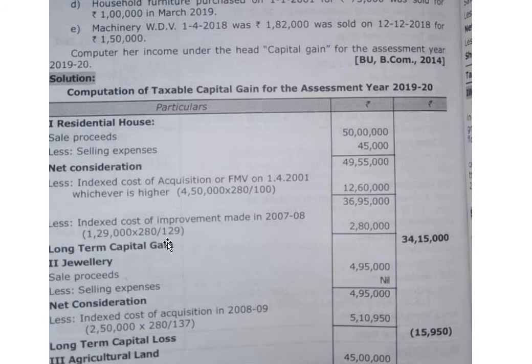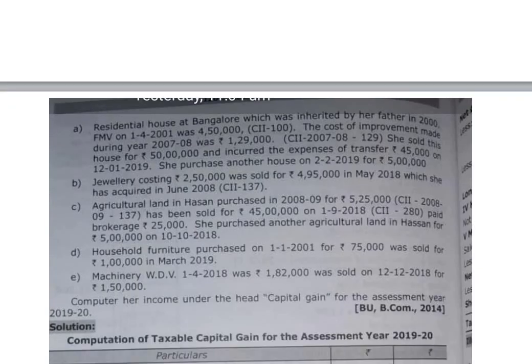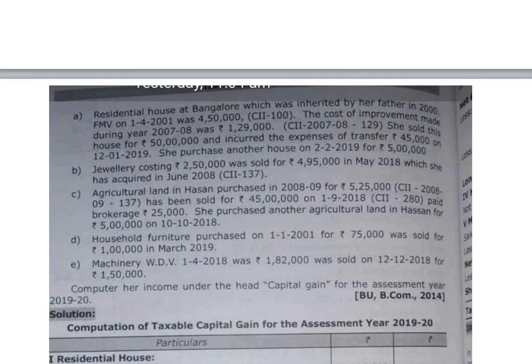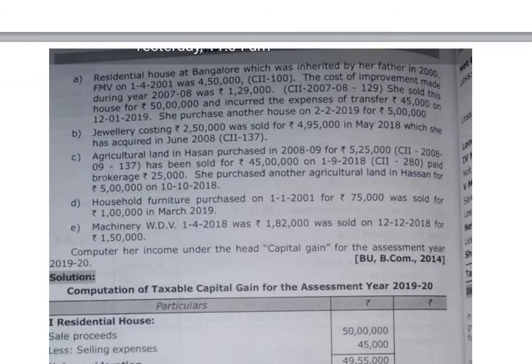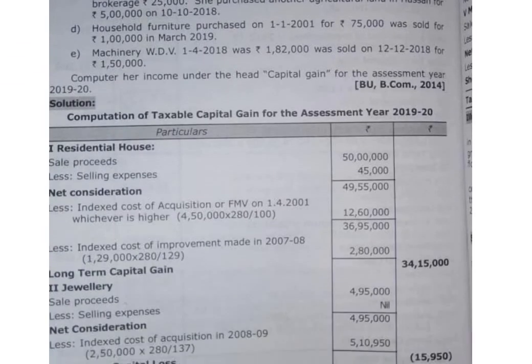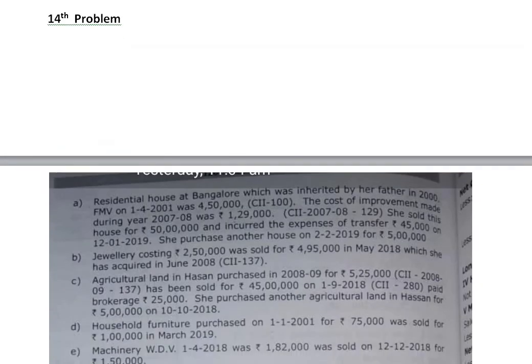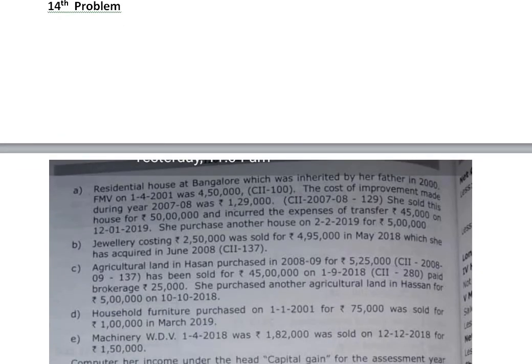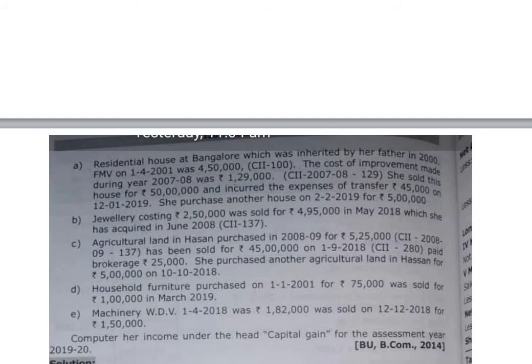So long-term capital gain 34,15,000. And she purchased another house on 2nd February 2019 for 5 lakh.